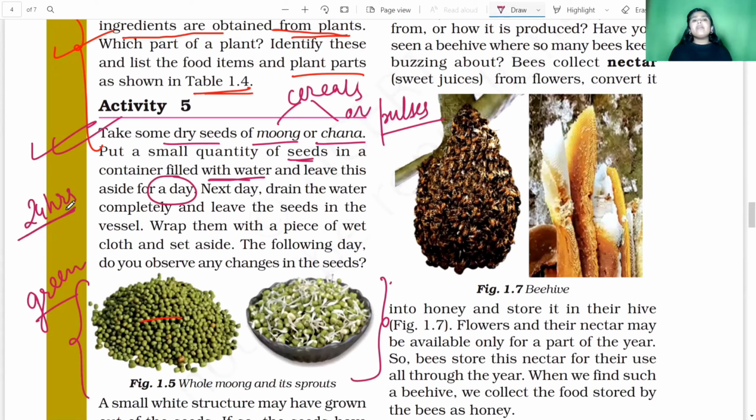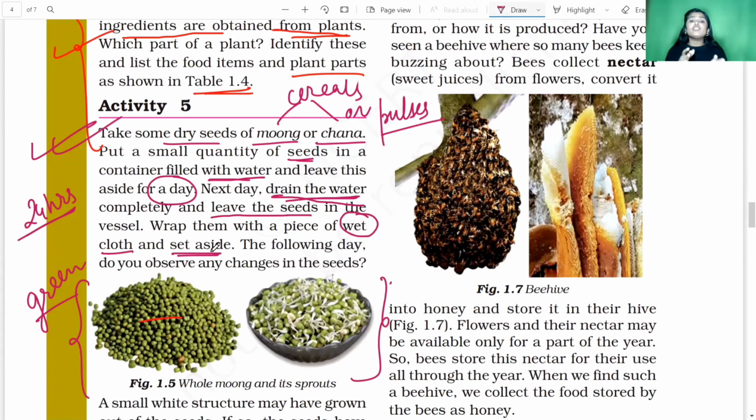The next day, you have to drain out the water from that bowl. Clear, students? And completely drain those seeds. Now what is left in the vessel? Only the seeds are left in the vessel. You have already soaked the dry seeds for 24 hours, then drained out the water, and then you wrap them with a piece of wet cloth and set it aside.